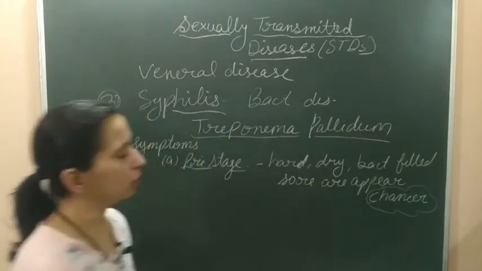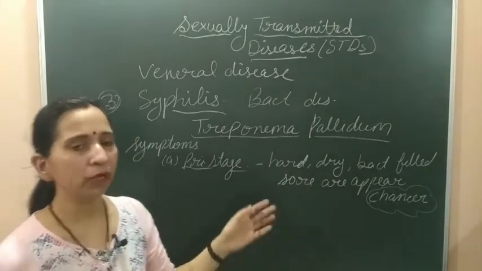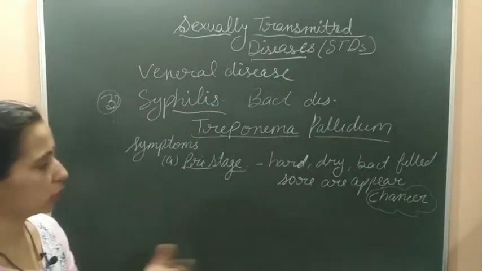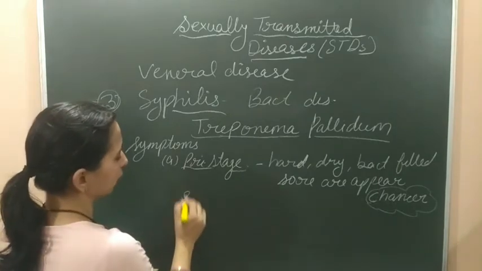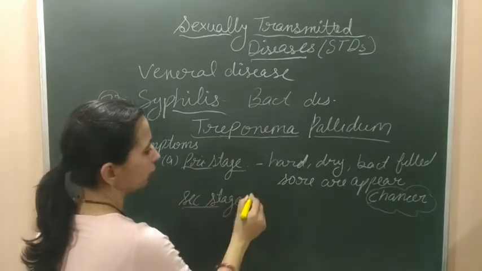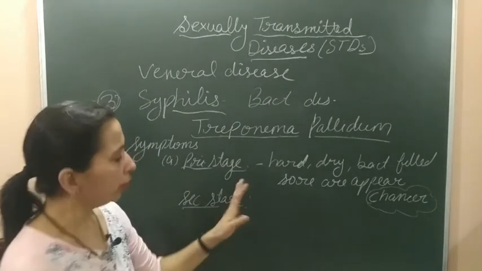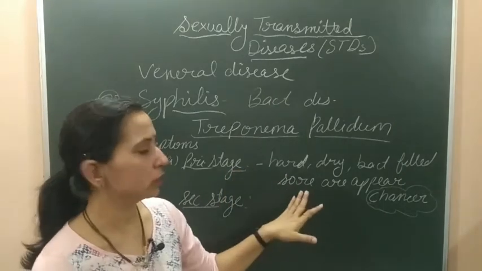These sores are bacteria-filled, and in the initial stage such symptoms are seen. But as the infection reaches the next stage, the secondary stage, it shows some different symptoms. In the primary stage, we discussed these sores.